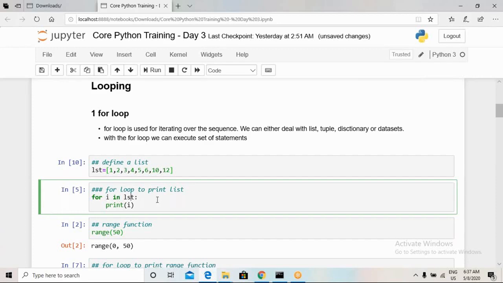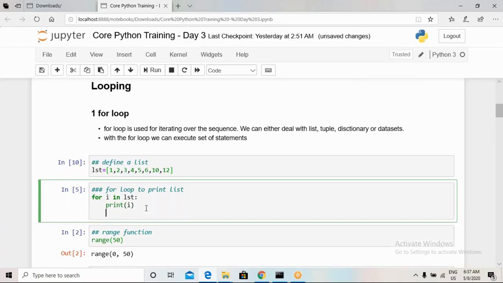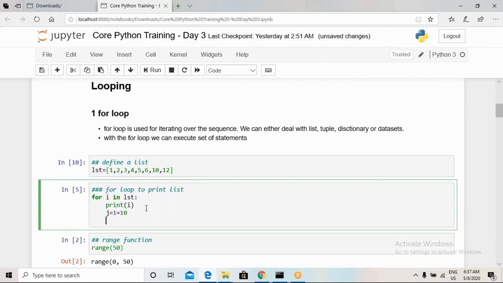For the first iteration the value of i will be 1, and it will execute whatever commands I want to execute in this for loop. Consider if I want to have j equal to i plus 10, and I want to print j also. So print j equal to j.